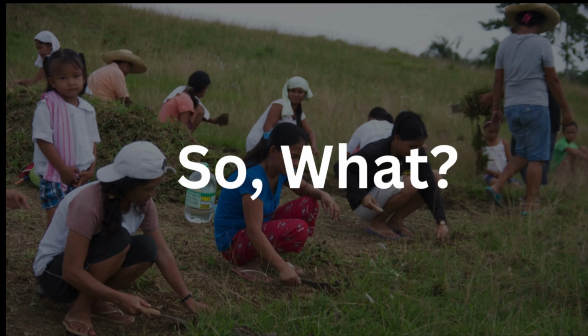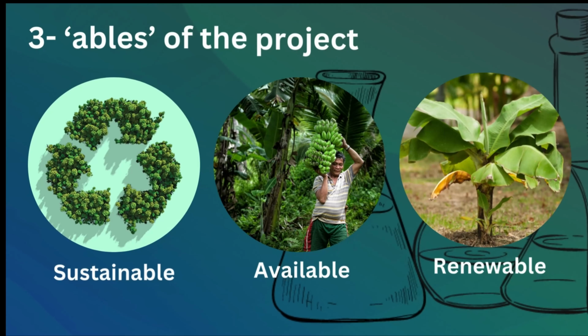So what does the development of an alternative antiseptic mean? The implications of our findings can be summarized into 3 Ables of the project: sustainable, available, and renewable. Sustainable because each part of the banana can be utilized, ranging from its fruits and its stem parts for developing the antiseptic.